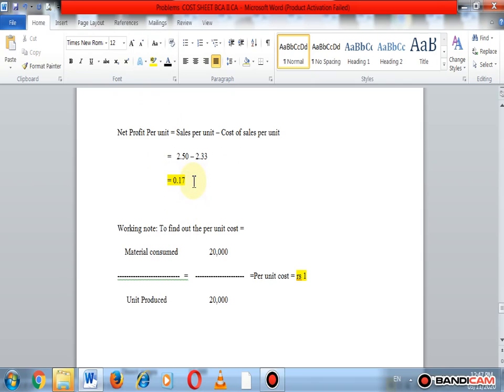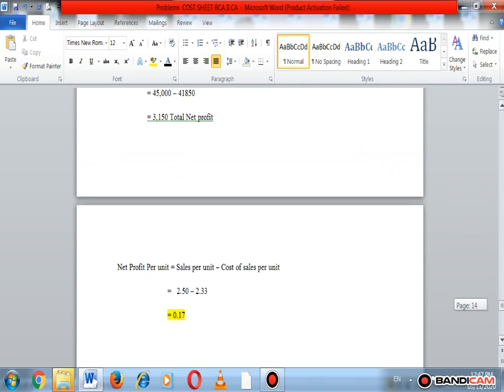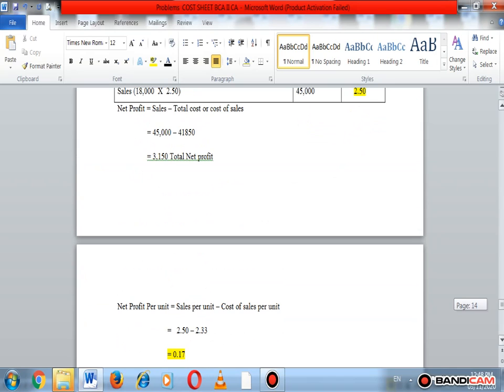So we verify it. How do we verify it? Just calculate 0.17 into 18,000. We get the total profit. How much is the total profit? 3,150. Okay, so here some mistake is there.